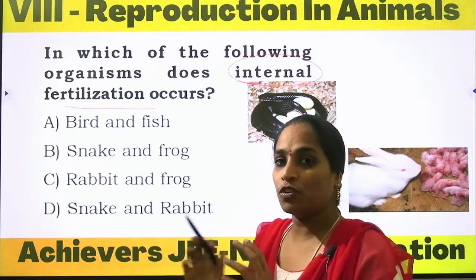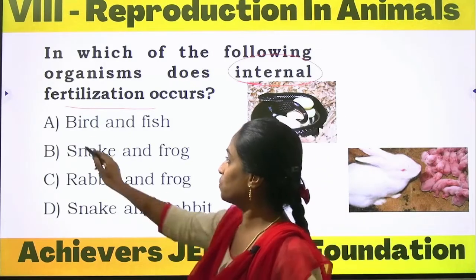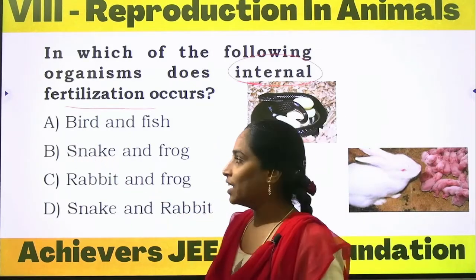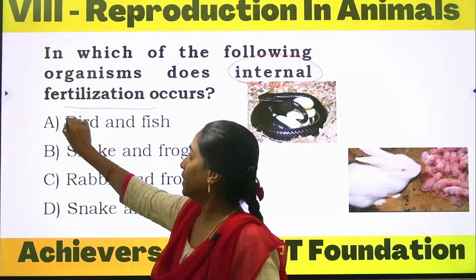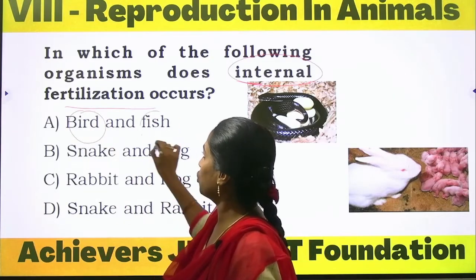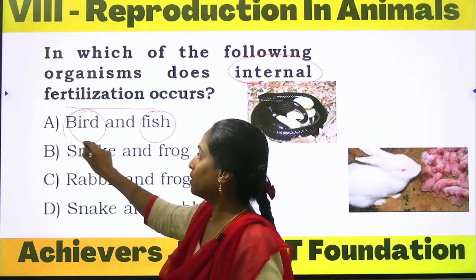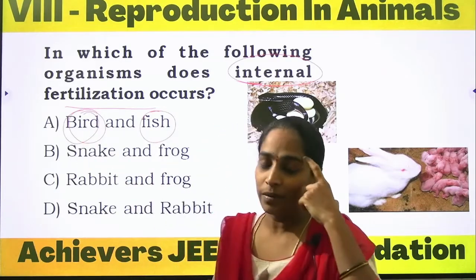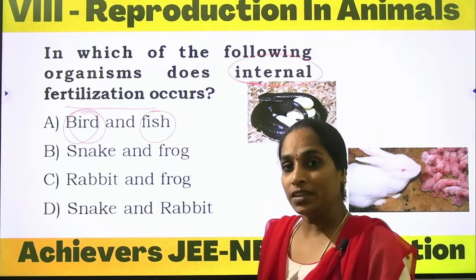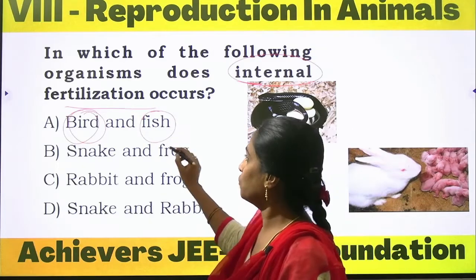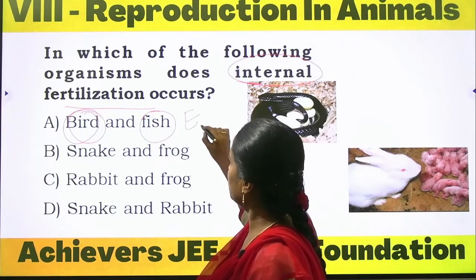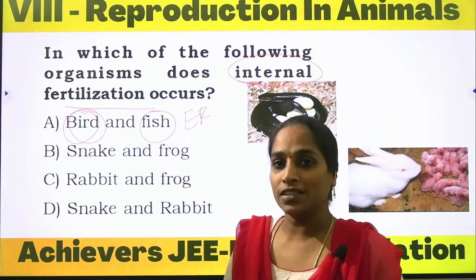Option A is bird and fish. Birds lay eggs and fish also lay eggs, but inside the female bird we can observe internal fertilization, and fishes undergo external fertilization.